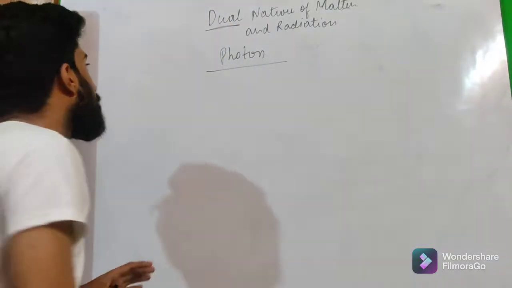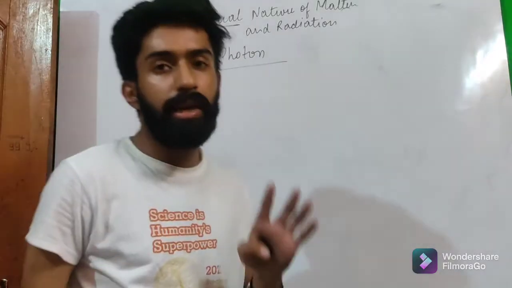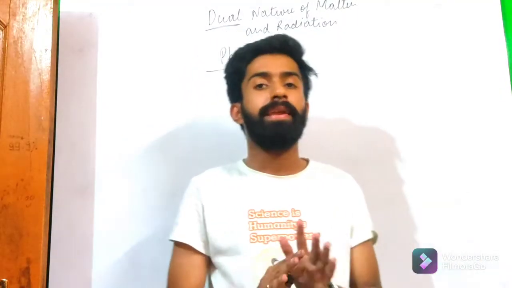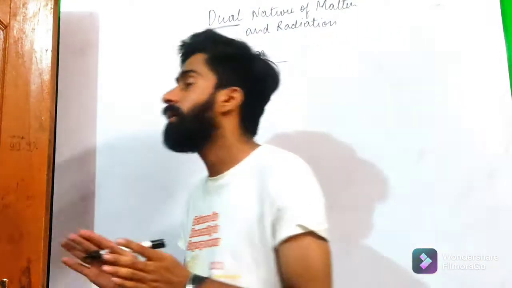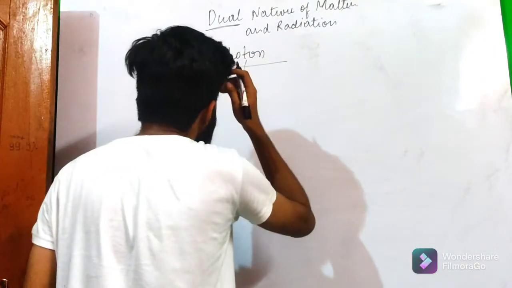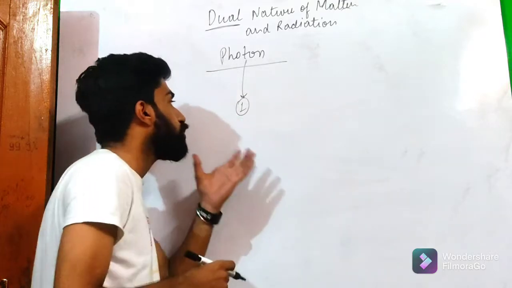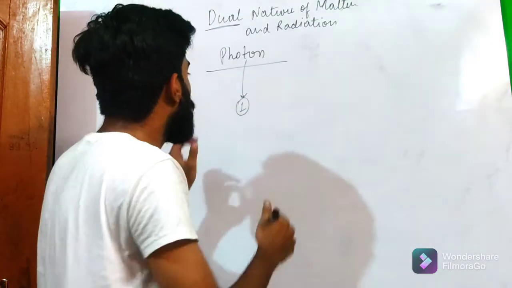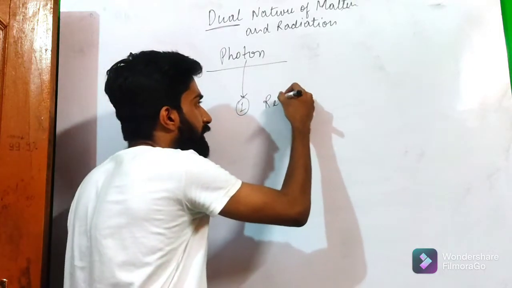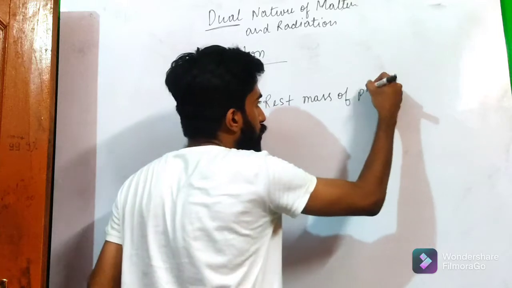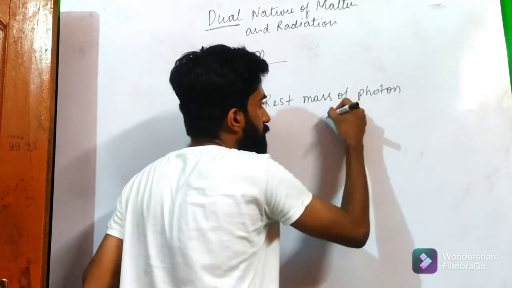Photons have certain properties that we have to study. With the help of Newtonian mechanics, we cannot determine the mass of the photon, but we can say that the rest mass of a photon is 0.